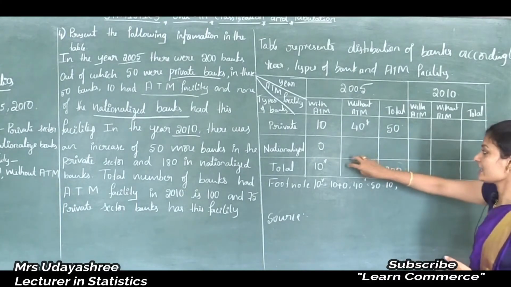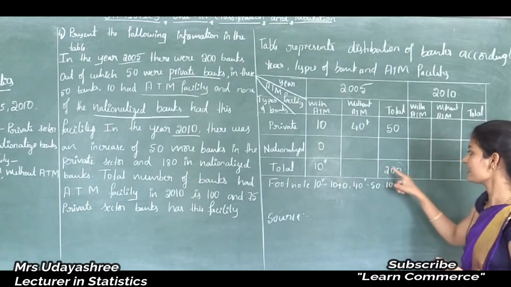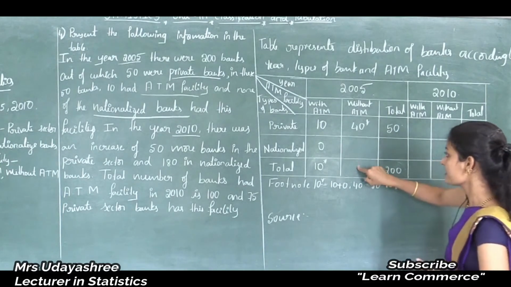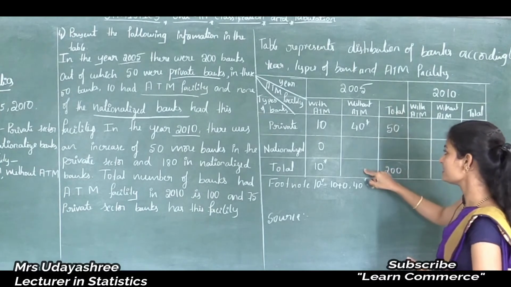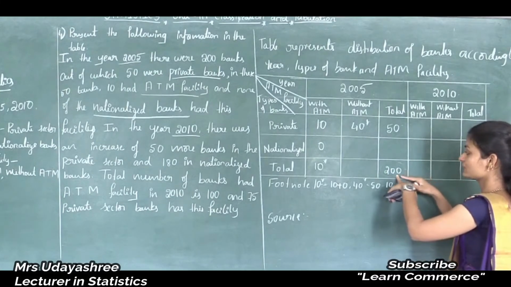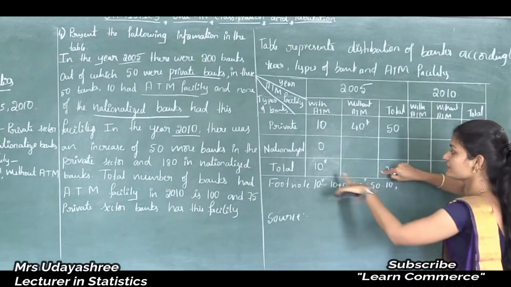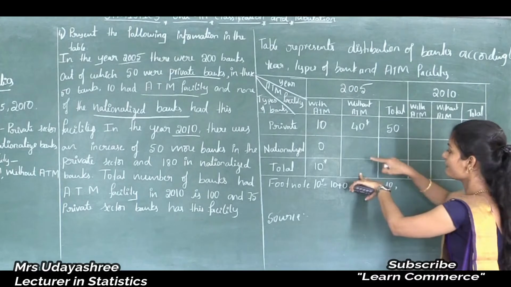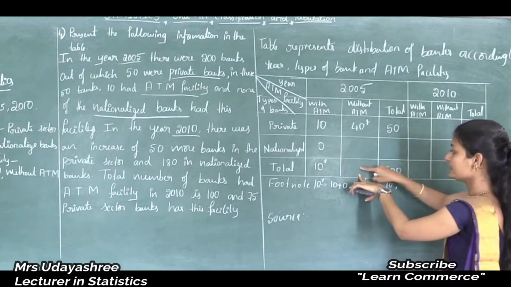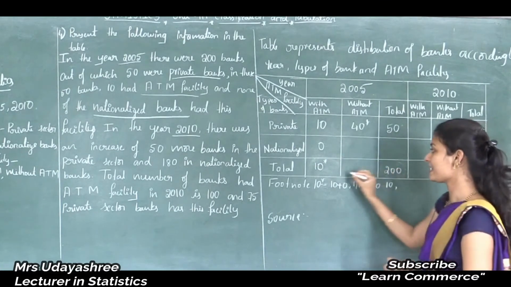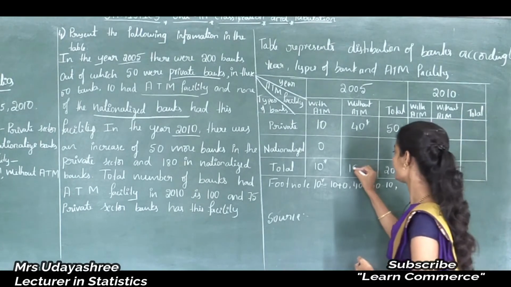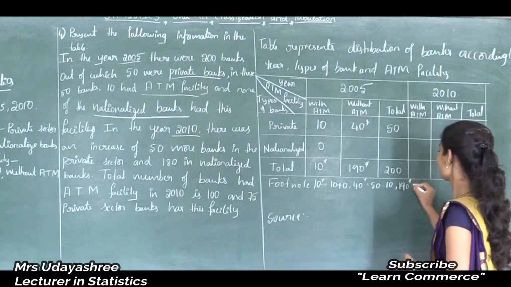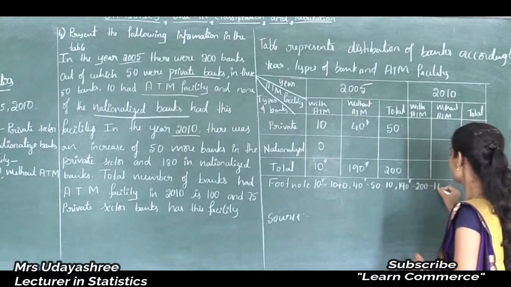Next, we can calculate this column now. Here this value is there and this value is there, so we can easily calculate this column. This column represents the total number without ATM. See, here the total number of banks is 200, out of which 10 banks had ATM facility. Then what about without ATM facility? If I subtract this value from this, we will get this value. That is 200 minus 10, that is 190. So how to calculate 190 here? That is 200 minus 10.